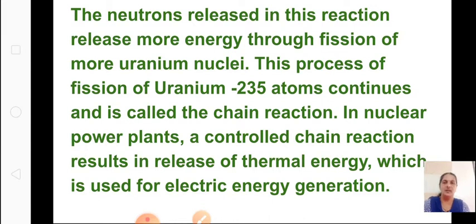There can be a blast or other calamities, because it is a very quick reaction that will continue on and on. They have to use a controller to control this reaction. So this results in release of energy, which is used for electrical energy generation.